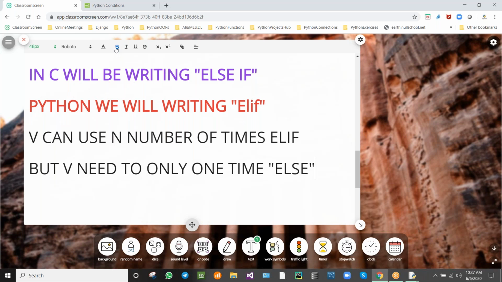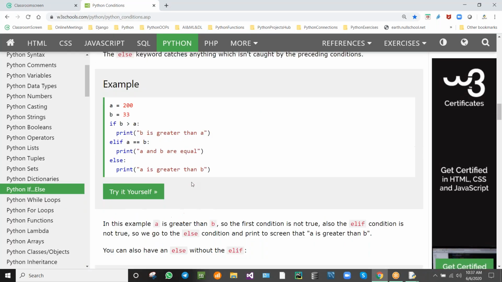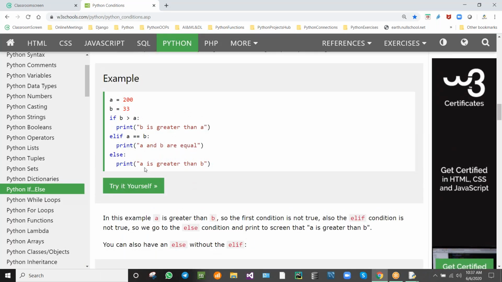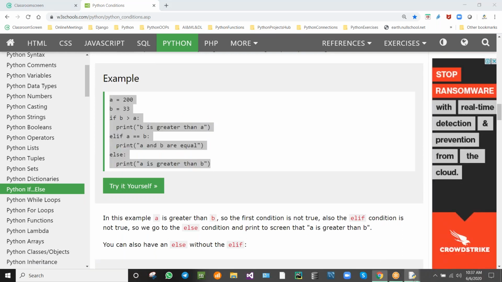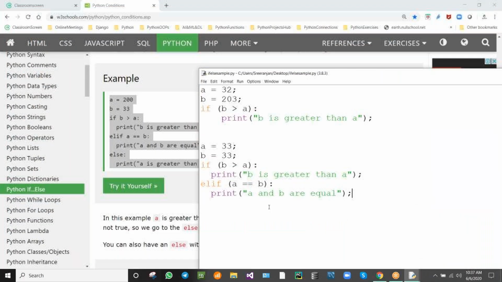Okay, so you can see the sample program here. We have used else if only one time in this, but else we need to use only one time. Next I am writing this program. See here, I'm saving this program.